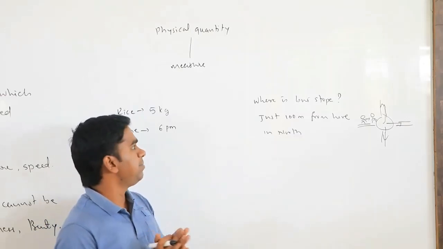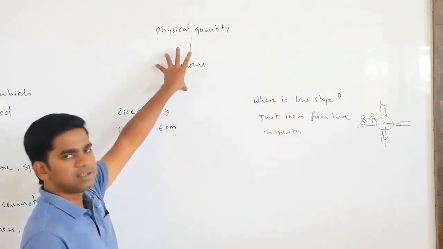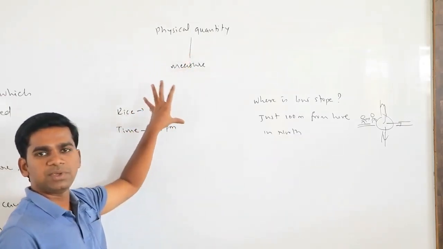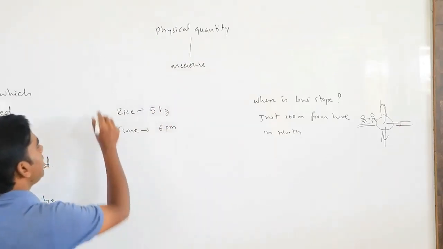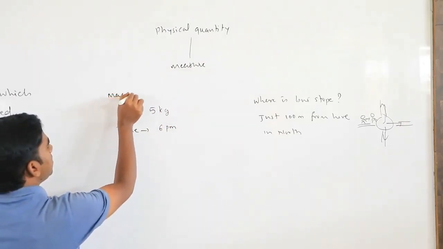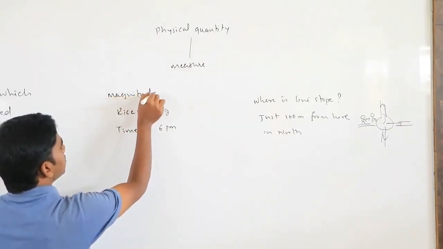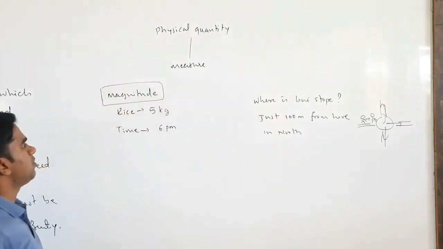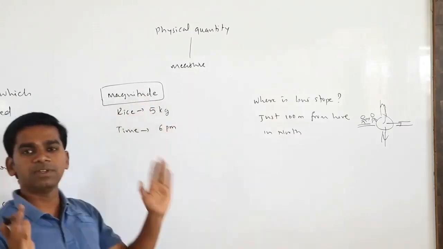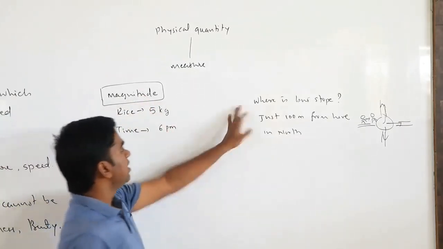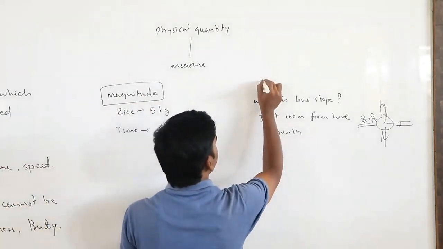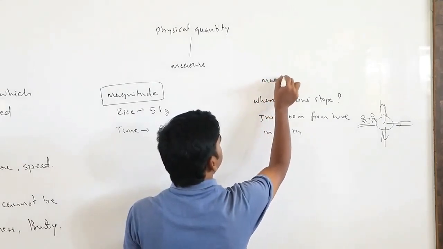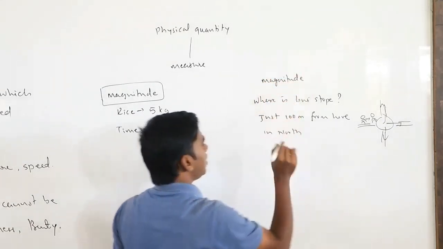Okay. So that means in measuring, there are some quantities for which you can simply measure only the magnitude. Measuring magnitude is enough. There are some quantities for which, if you measure the magnitude, how much quantity, that is enough. But there are some quantities for which measuring only magnitude is not enough.